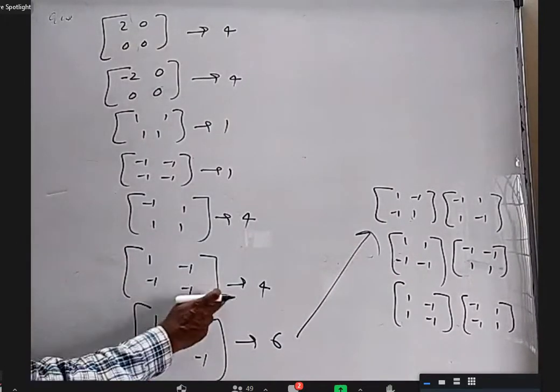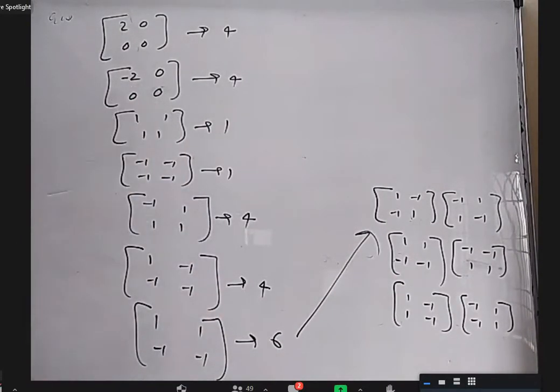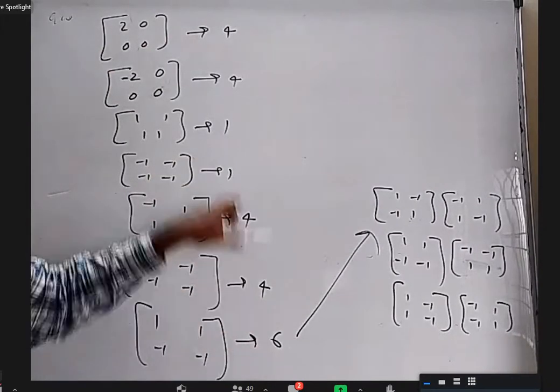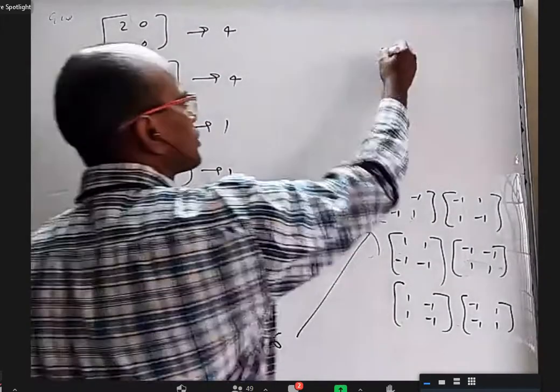I'm sure this 4 everybody can understand. So total what I got? This is 8, so 2, 3, 4, 5, 6, 24. Answer is total 24.